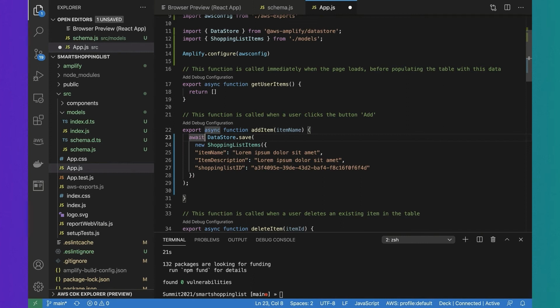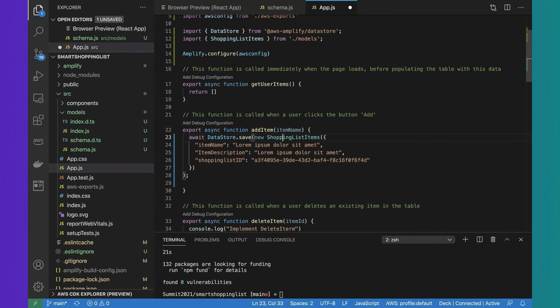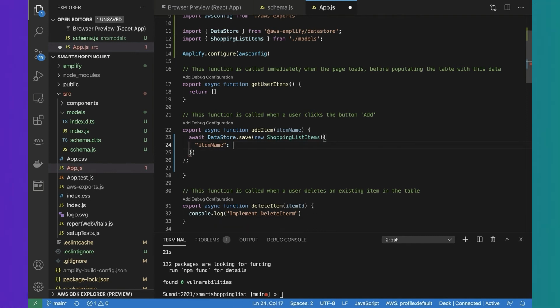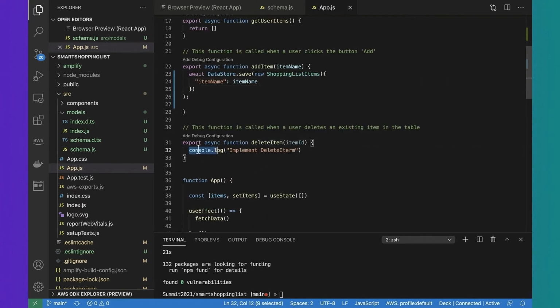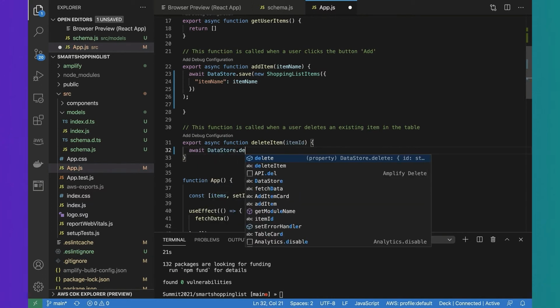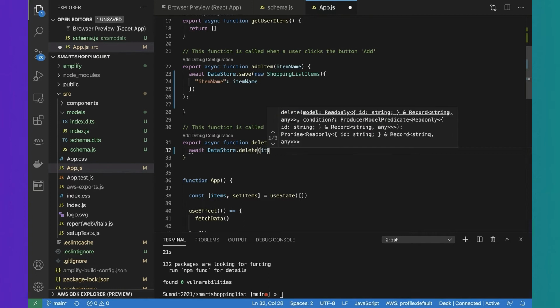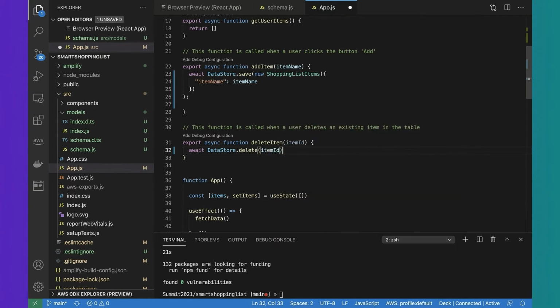Although it's just showing me a way, I'm going to use my own coding standards and tidy it up a bit. If you remember, for a shopping list item, the only thing that was mandatory was item name. So I'm removing all the rest of the code and just setting the item name for this shopping list item. That's the create function done. The next function I'm going to do is the delete item. Again, I'm just going to code this in directly. So it's an await DataStore.delete, and then it takes in the item ID, and that's it.